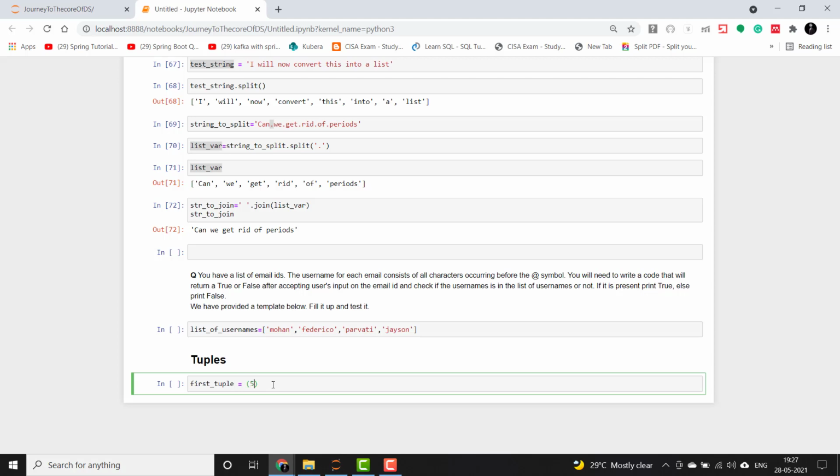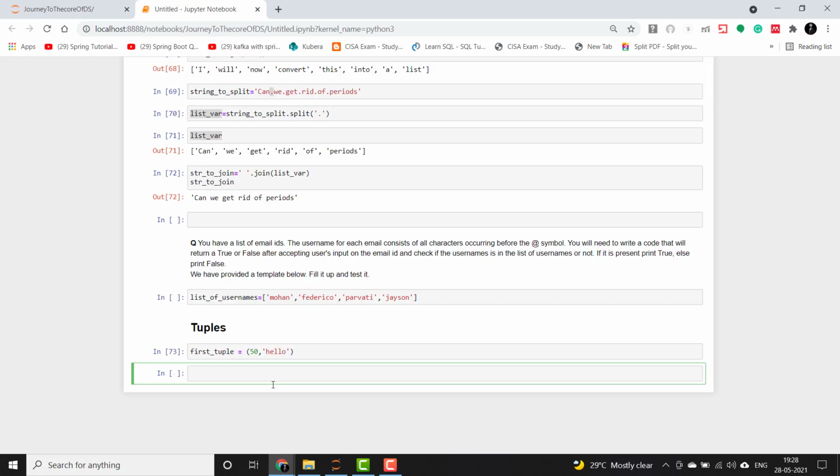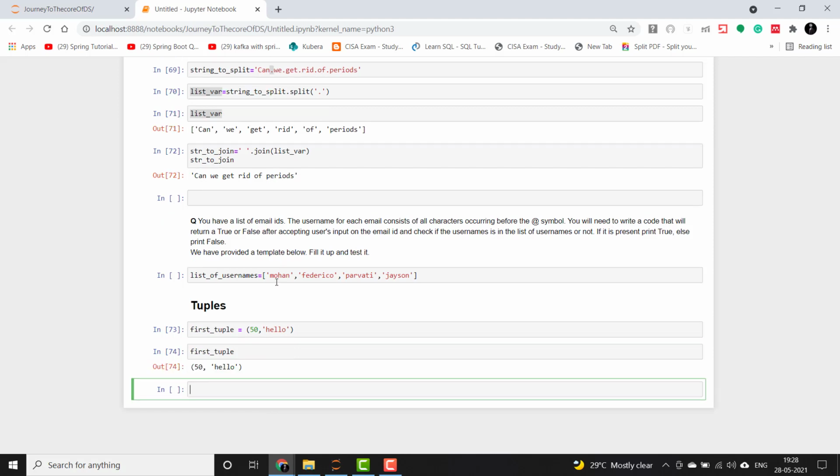As I already told you, it is created using round brackets, and we can have multiple types of variables in it. If we print the first tuple here, you can see it is identical, it has round brackets, and to access the elements in it, we will use the index.